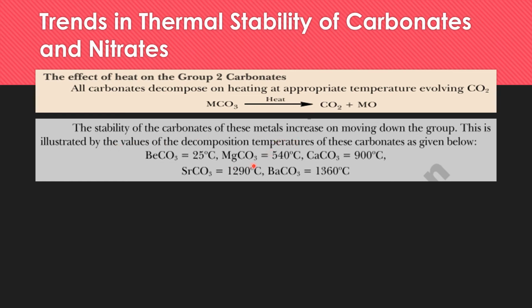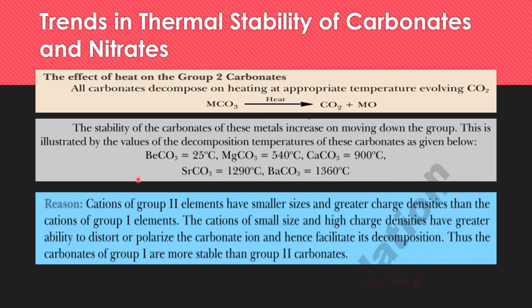And you can see here the decomposition values are given. Beryllium carbonate 25 degrees centigrade, magnesium carbonate 540 degrees centigrade. So their stability is increasing. More energy is required down the group to decompose these carbonates. And what is the reason why they are more stable down the group?